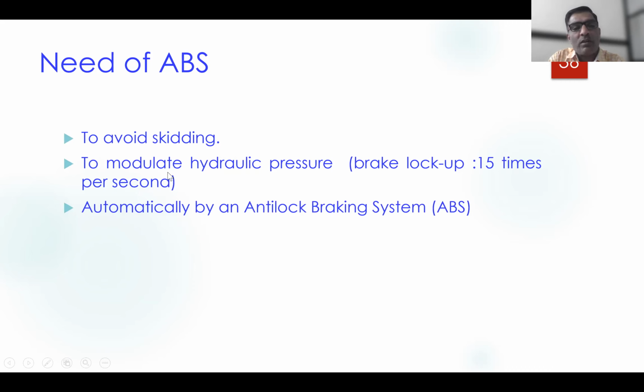The modulation of hydraulic pressure changes 15 times per second, and it is based on the speed of the wheel. The sensors used sense the speed of the wheel and give a judgment about the wheel lock.